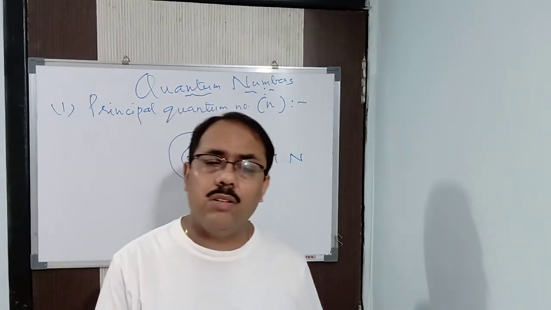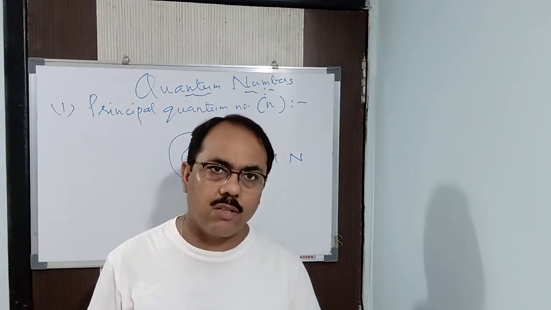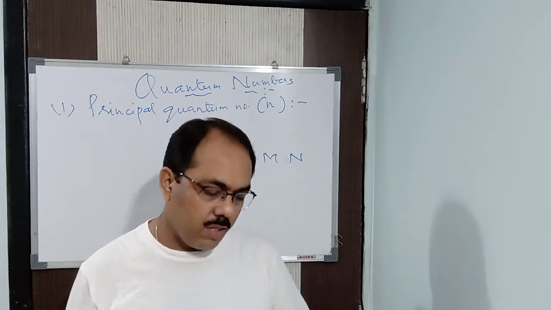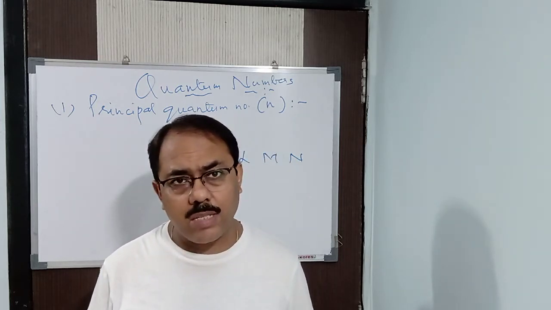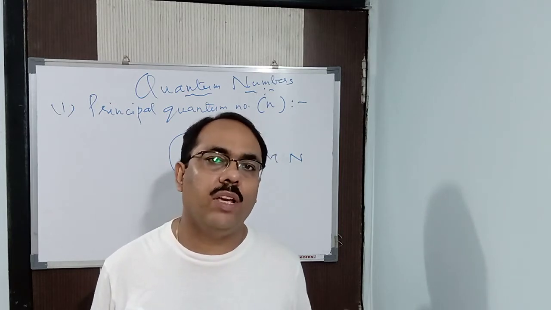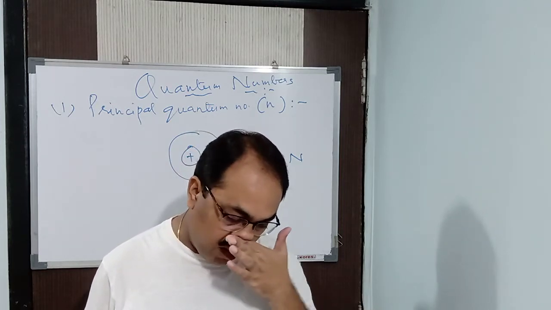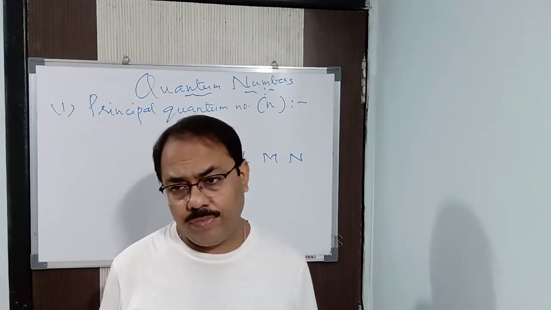We can have it because, as you will be studying in the periodic table, there are 7 periods in the periodic table. The periods correspond to the number of shells. Alright? So for whatever elements have been discovered till now, 7 shells are enough. We can say that. Clear? Fine.